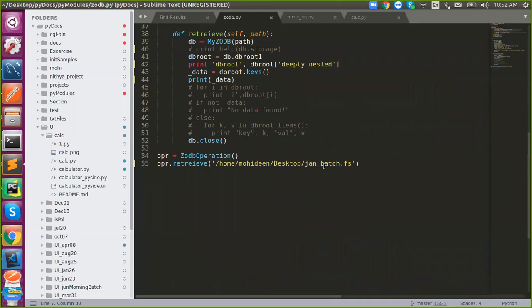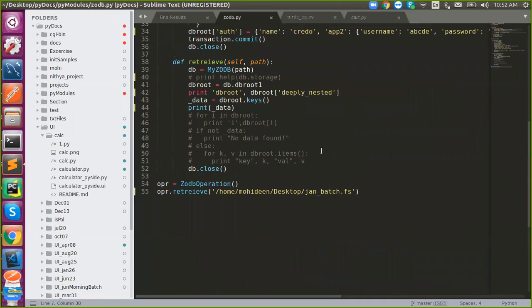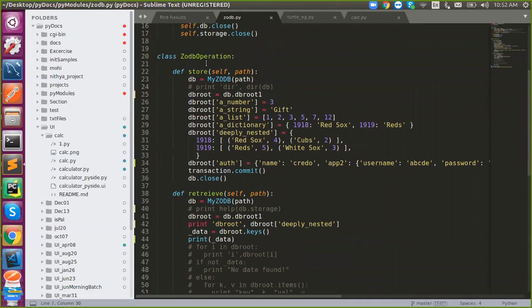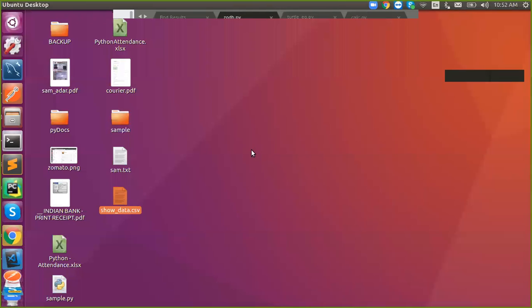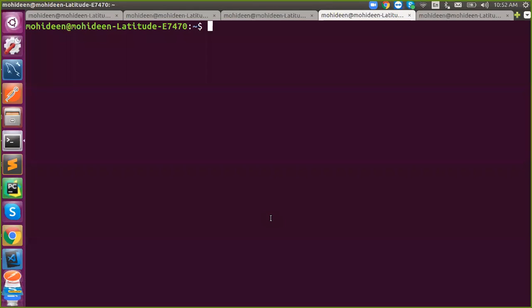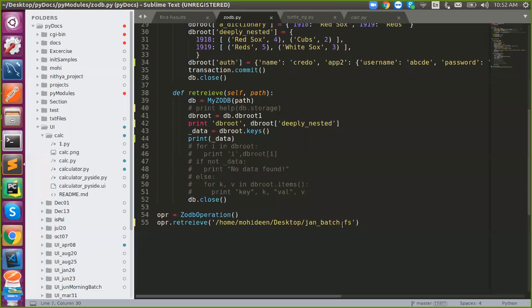Understand? So I'm saying retrieve. I didn't say store. If I say store, what happens? It will be created and stored. But I'm saying retrieve. What will happen? It will initiate a connection with the database. It will create a new file. On the desktop, the file did not exist at all. It will create a new file called jan batch fs. So fs means file storage. This is the preferable extension for Zoribi.